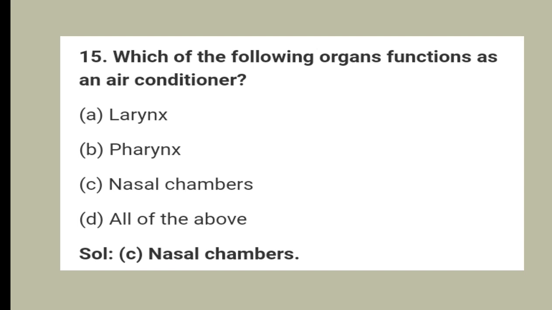15. Which of the following organs functions as an air conditioner? Option A, larynx. Option B, pharynx. Option C, nasal chambers. And option D, all of the above. And the answer is option C, nasal chambers.